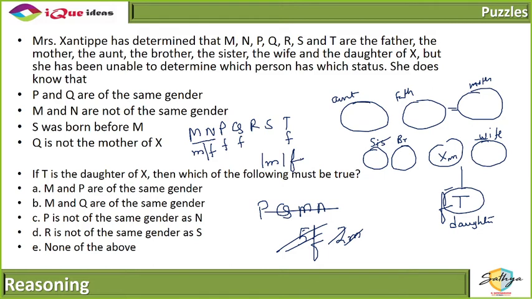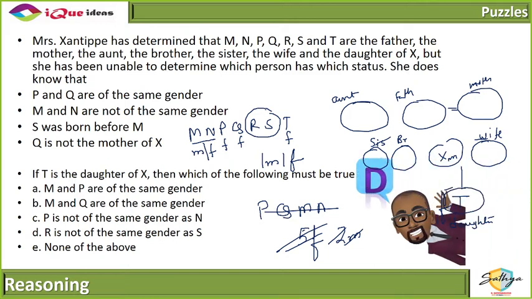यहाँ तक समझ में आया सबको? अभी तक जो हिसाब लगाया उसमें एक मेल एक फीमेल. सो आर एंड एस में से कोई एक मेल होगा, कोई एक फीमेल होगा, which means what? They are of opposite genders. They are not of the same gender. So D. Right? Did everybody get this one?